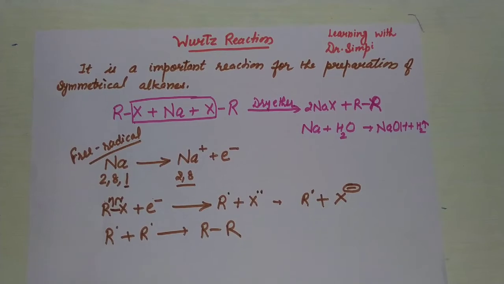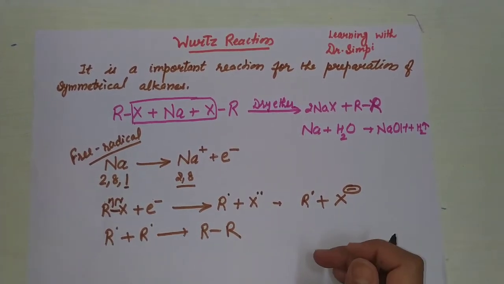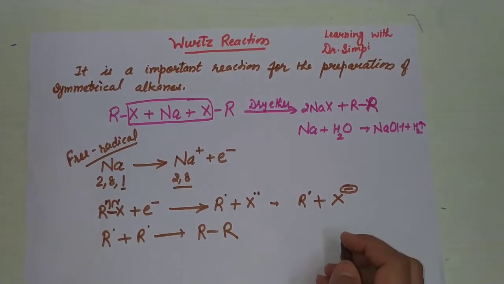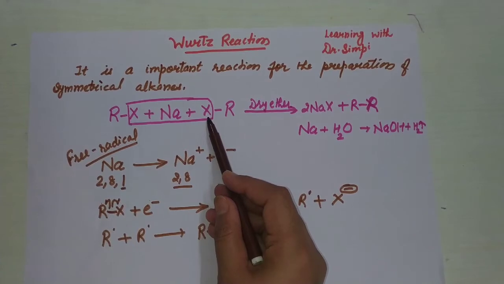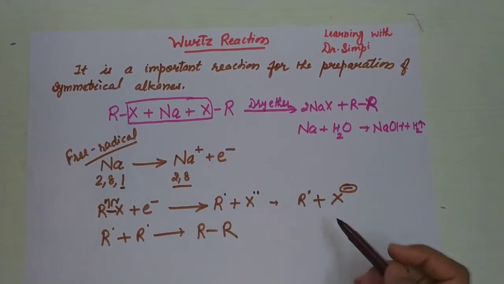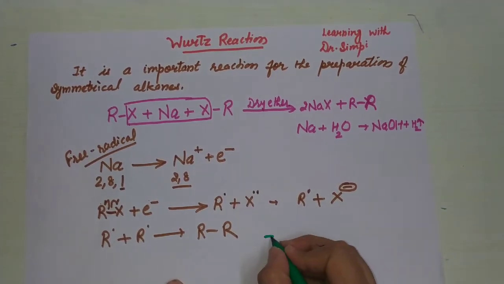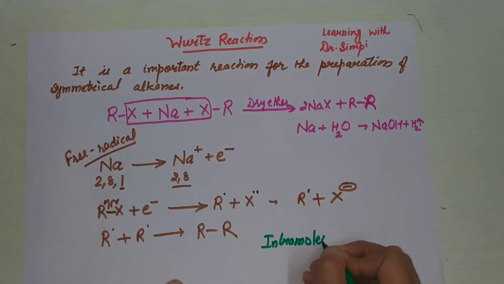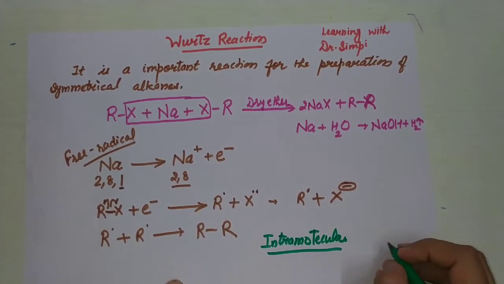And some points which we have to learn before going to the examples: this is the case of symmetrical alkane, where only one halogen is present in the alkyl halide. If more than one halogen is present, then in this case intramolecular bonding takes place. Intramolecular how?